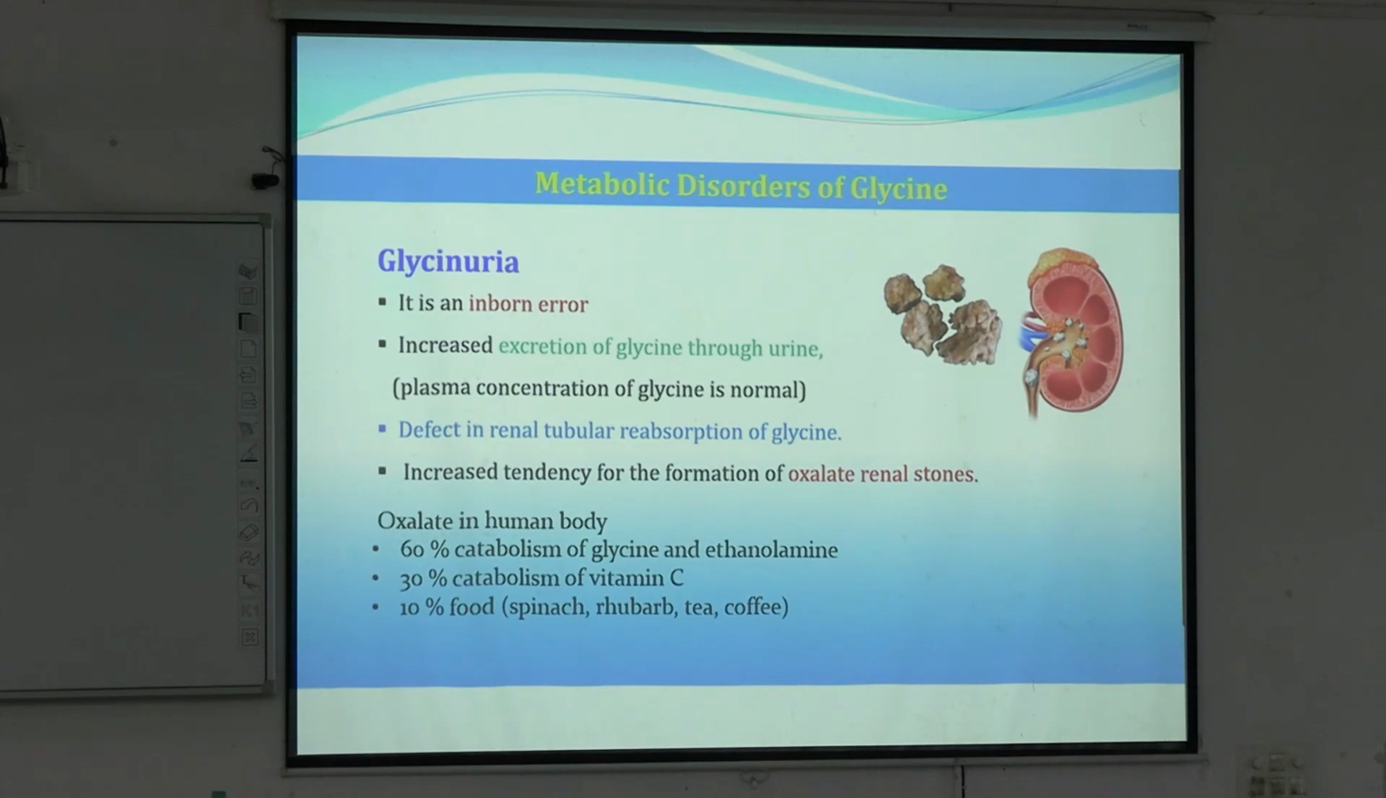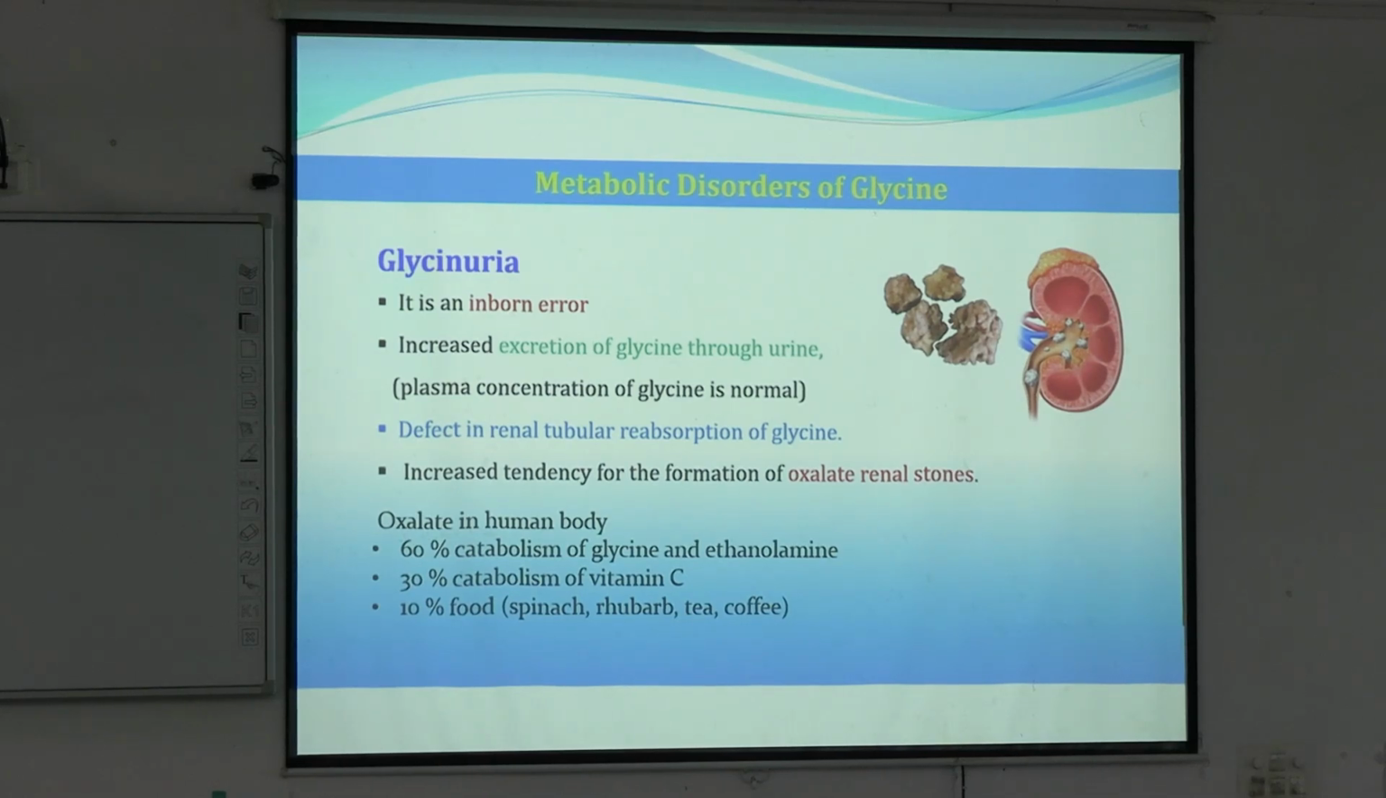Now coming to metabolic disorders of glycine. So glycine can cause glycinuria. If it is excreted in increased amount in our urine, it is known as glycinuria. This is an inborn error of metabolism and can be detected in childhood only. And in glycinuria, the plasma concentration of glycine can be normal, okay, but glycine will be excreted much in urine, and there is a defect in renal tubular reabsorption.